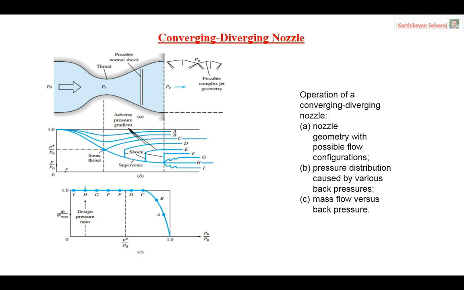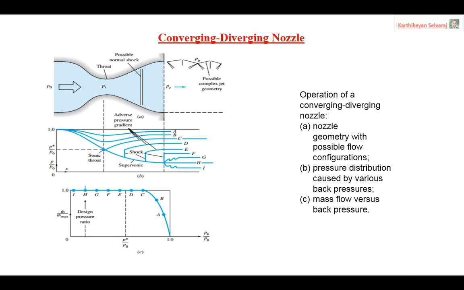Now I move on to curve C. How is this curve achieved? It is based on the area ratio AE by AT, exit area divided by throat area, such that it is almost equal to the critical area ratio, because that corresponds to Mach number 1.